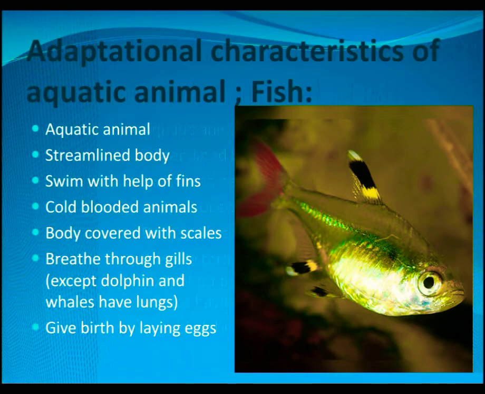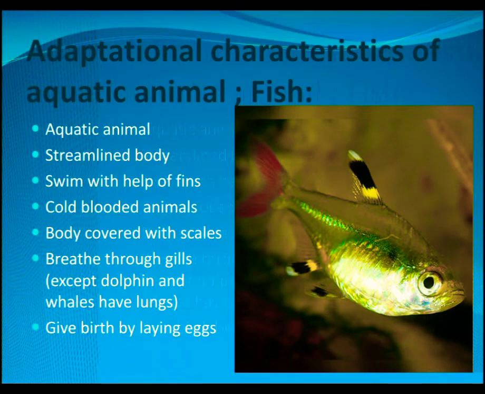The reason is that the fish is adapted to water and cannot survive when there is no water. So water is essential for the survival of fishes, as fish can live inside the water only. So fish adaptation is water, and that's why fish is called an aquatic animal.